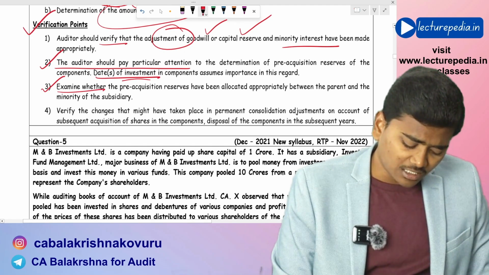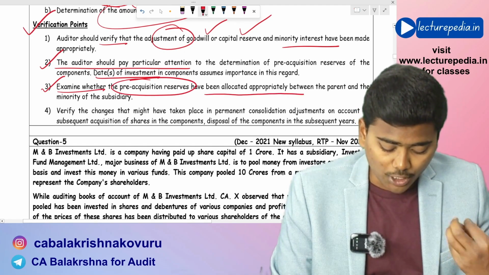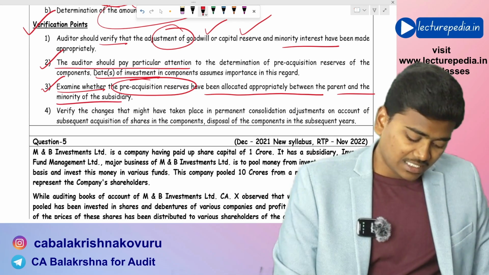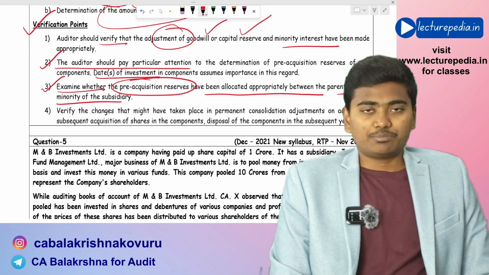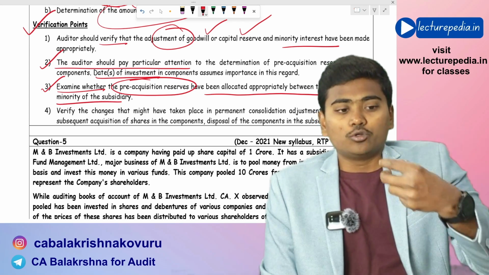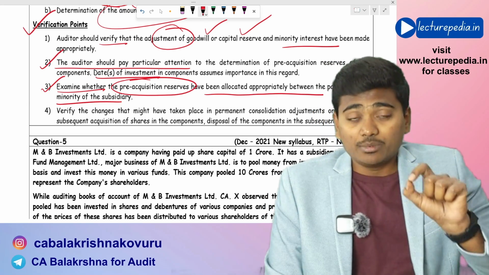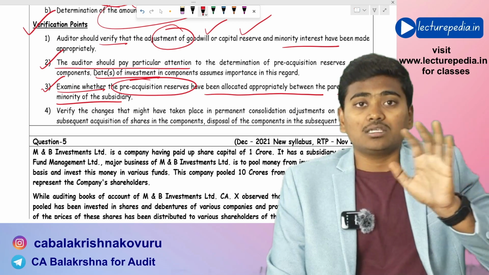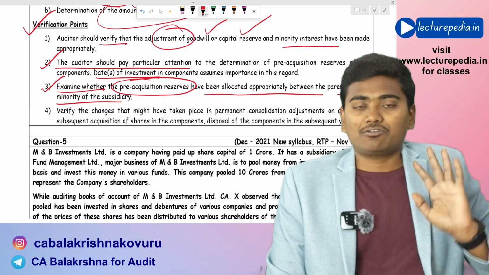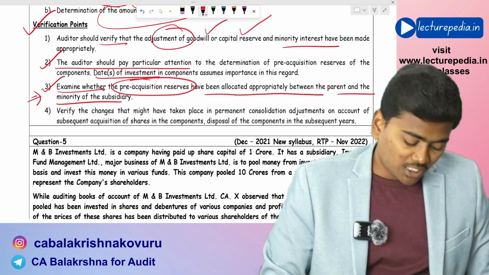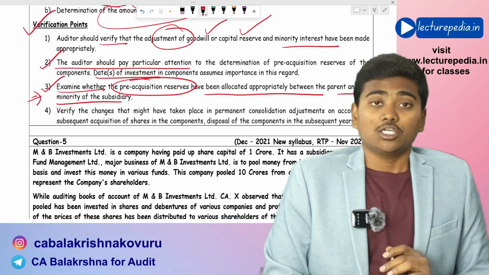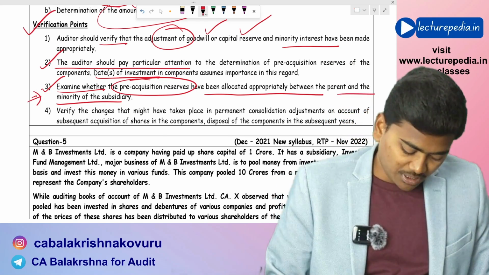Next, examine whether pre-acquisition reserves have been allocated properly between the parent and the minority of the subsidiary. The value of goodwill, the value of capital reserve, and the value of minority interest will depend on the allocation of these pre-acquisition reserves. So this point must be carefully verified by the auditor, whether proper allocation has been made or not.